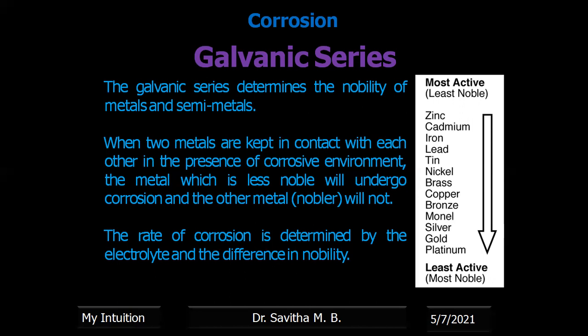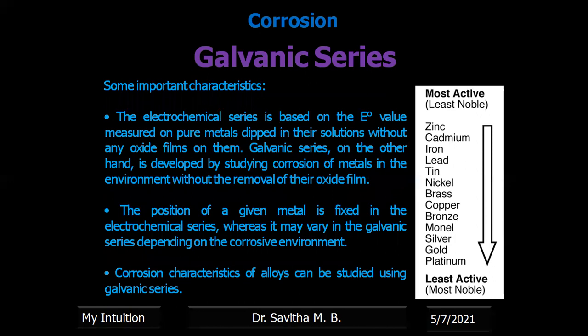Okay, and the galvanic series is different for different regions. I mean, in a salty environment, you have a different galvanic series. In a cold environment, you have a different galvanic series. So galvanic series are different for different regions. Okay, so we have discussed about this. That is, E naught values are referred in the electrochemical series, whereas in the galvanic series, it is based on the corrosion activity rather than considering the electrode potential.